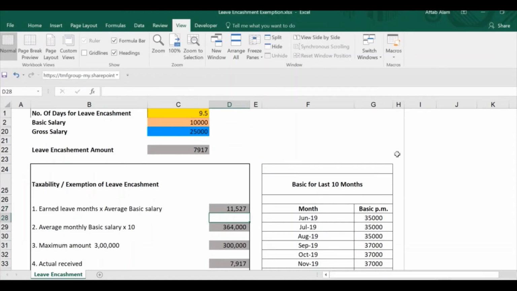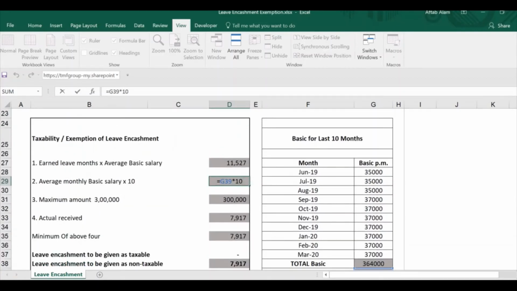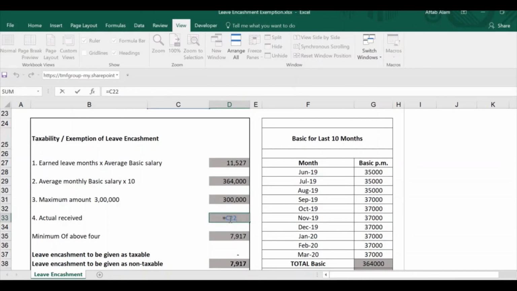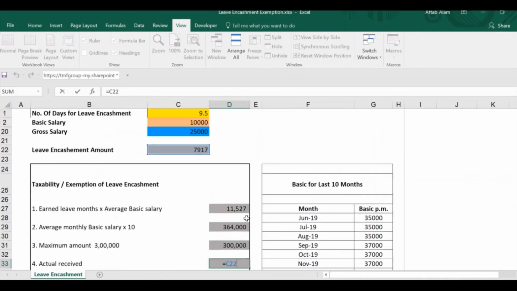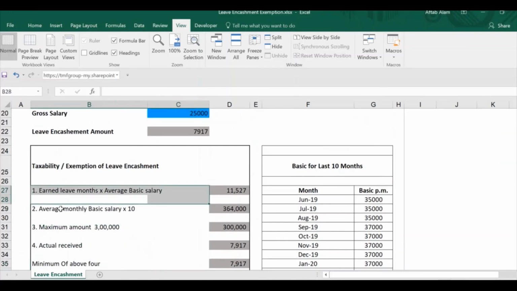Now we will see the second condition of leave encashment: average monthly basic salary into 10. Now you can see the calculation. Okay, this is the second condition. In the third condition, there is an amount notified by the government, which is rupees 3 lakhs. And the condition 4 is the actual received amount of leave encashment. You can see how the leave amount has been calculated here.